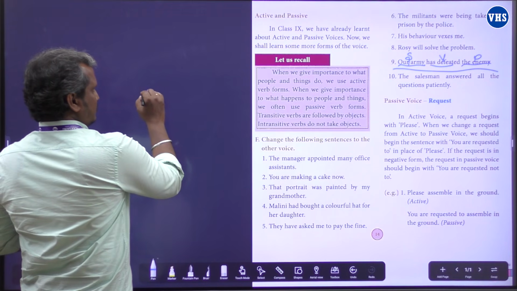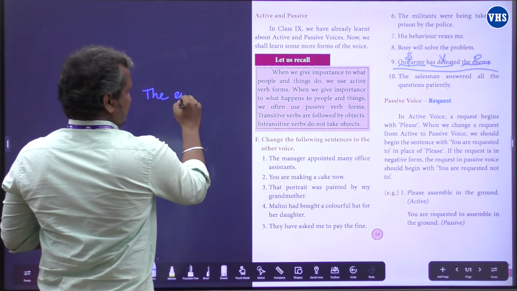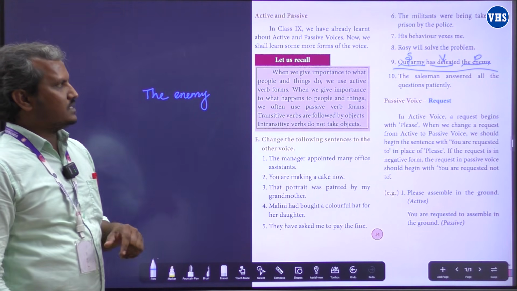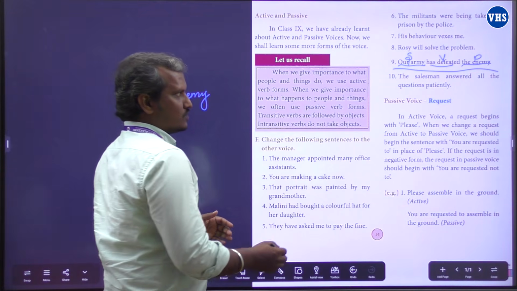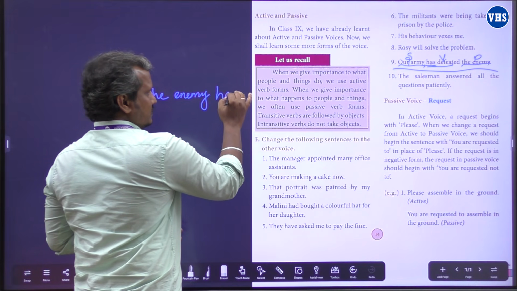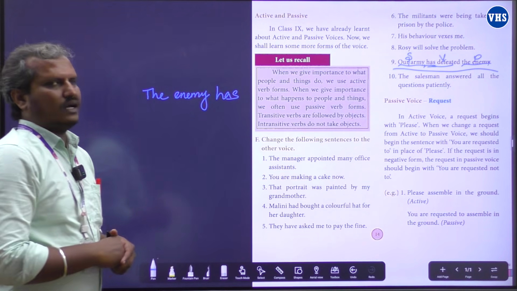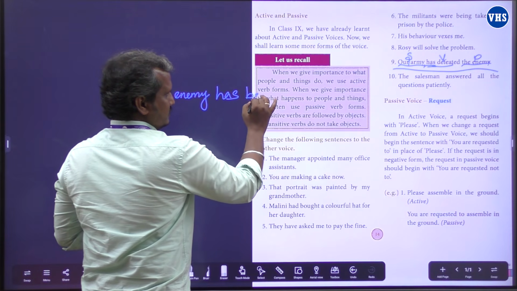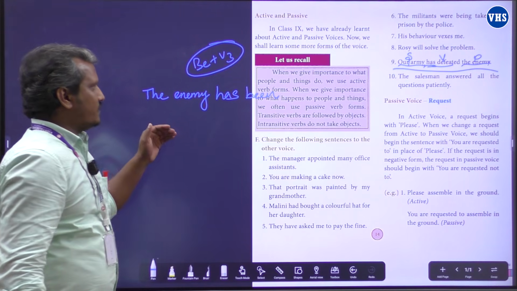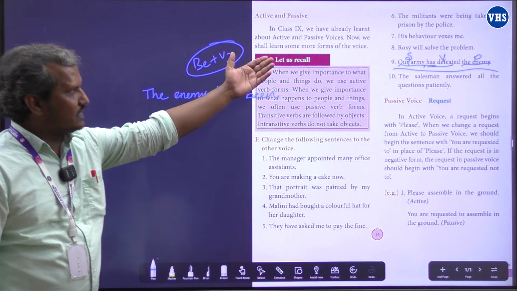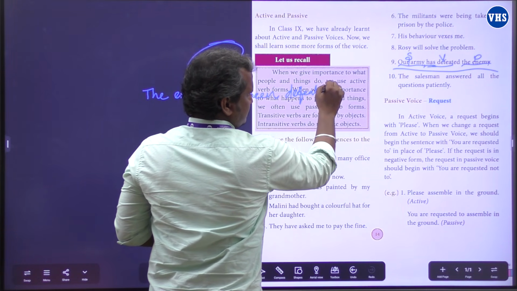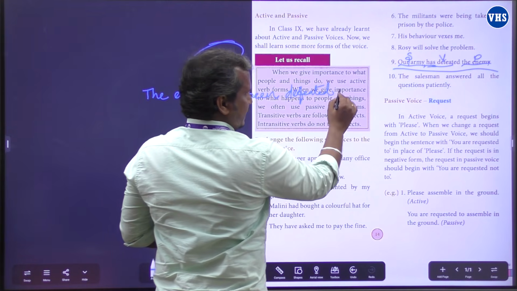Let's write. The enemy, we got the subject. And has defeated. Now just look at this one. Has defeated. The enemy is singular. We have to use the enemy has. And we need a be form verb, been, and V3. Be verb plus V3. The enemy has been defeated. The V3, already it is a V3 form, so we can have the same verb.